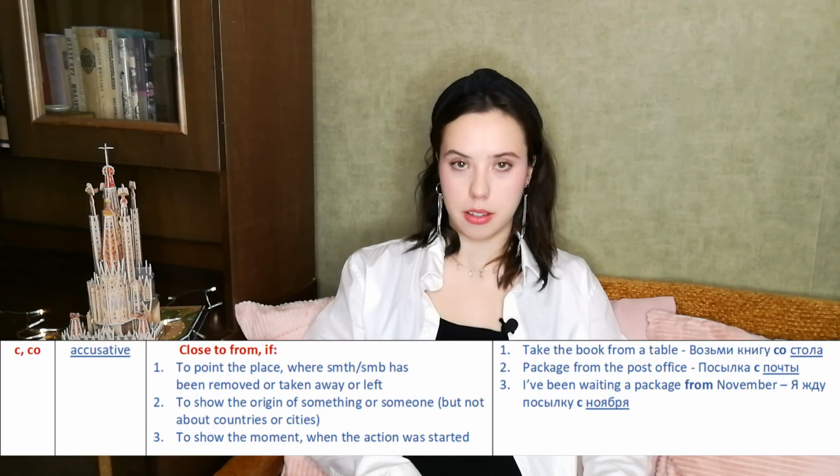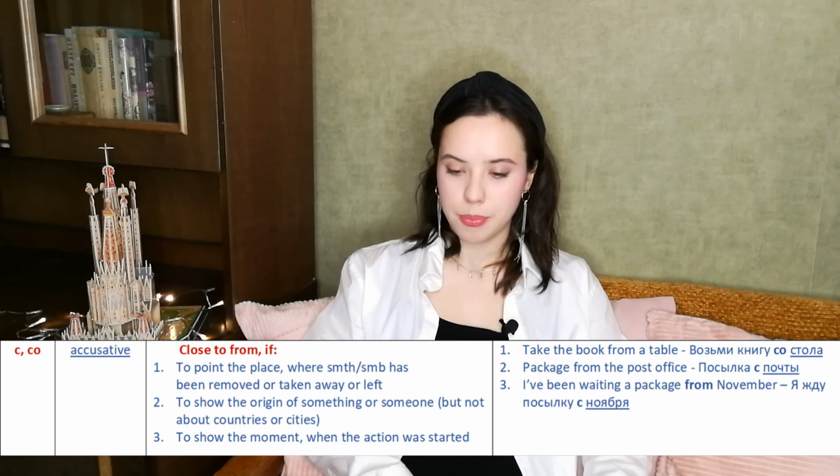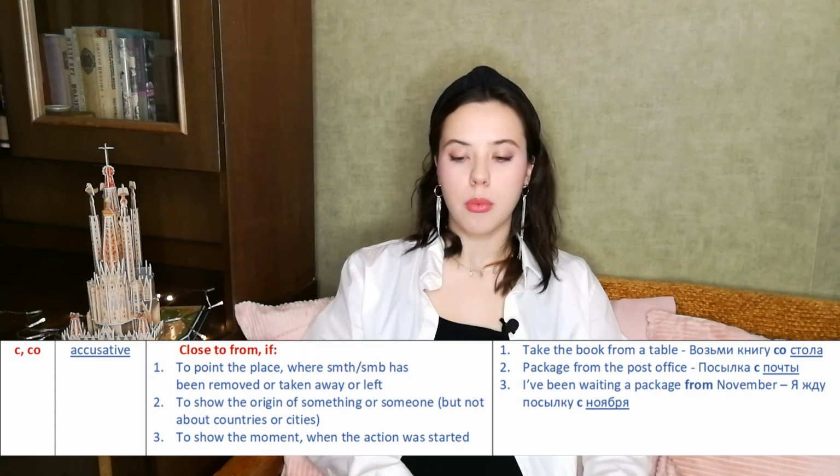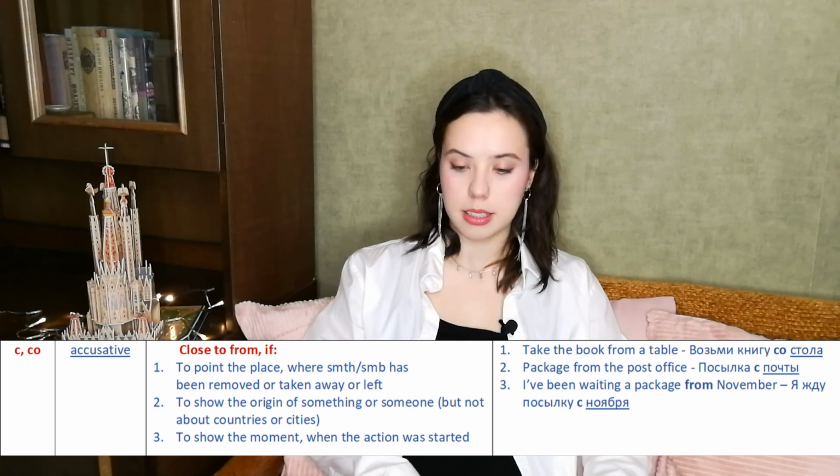Dear friends, the next preposition will be the preposition с. And we use с with accusative or instrumental case once again. So, when we use it with accusative, it's really close to the English preposition from. And here are some of the meanings of this с with accusative case.